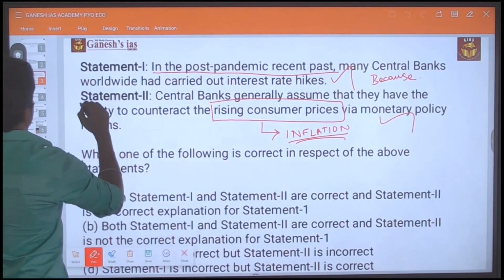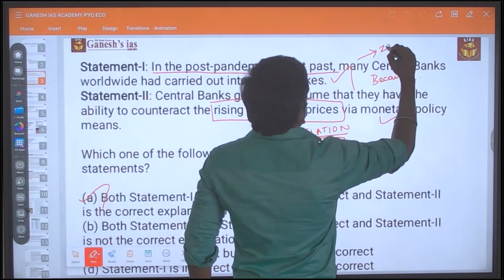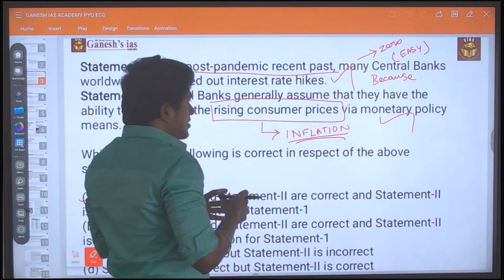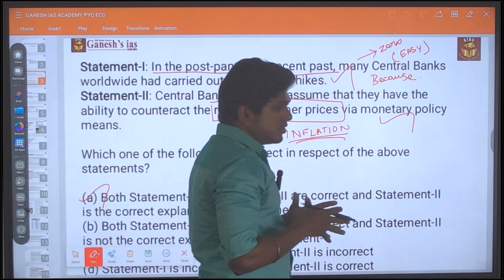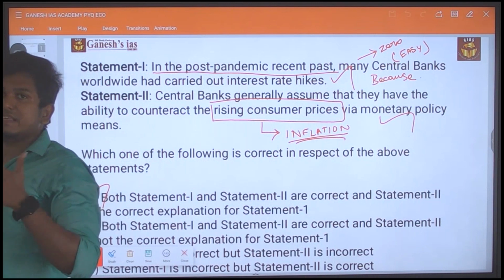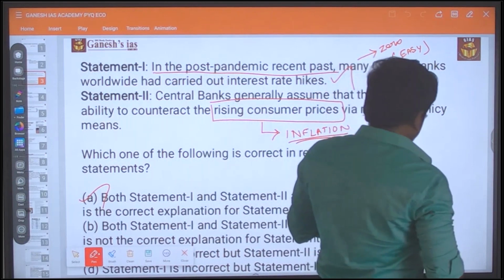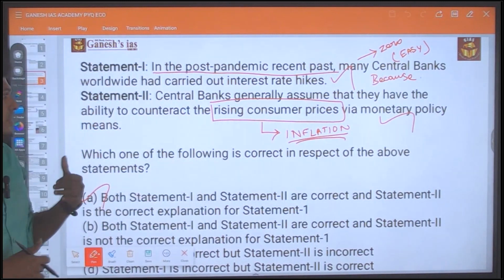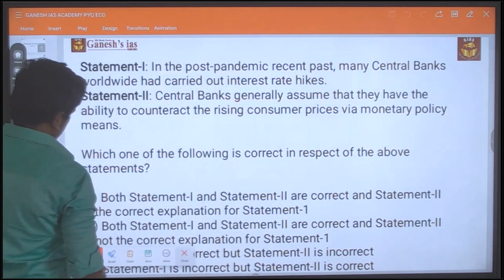Okay, so in my point of view, the difficulty level of the question is 0, or else it's an easy question. With the basic knowledge of monetary policy, with the basic knowledge of what the monetary policy tools are, what the power of the RBI is to control the money supply and also control the inflation, you can easily answer these kinds of questions. So in my point of view, the difficulty level for this question is 0. Next, from where did they pick this question, why did they pick this question, what is the reason behind this? That is what we are going to analyze.